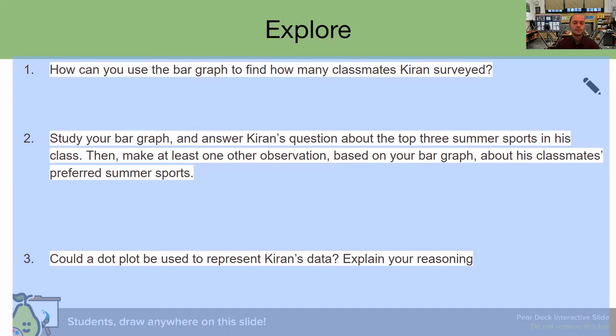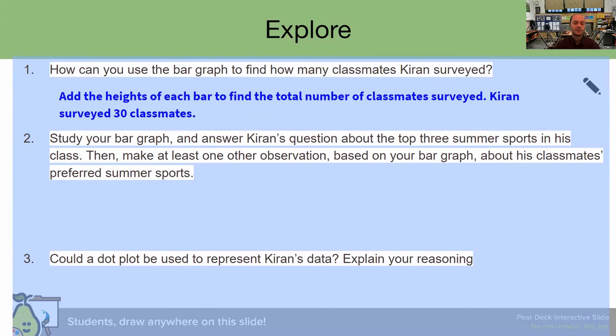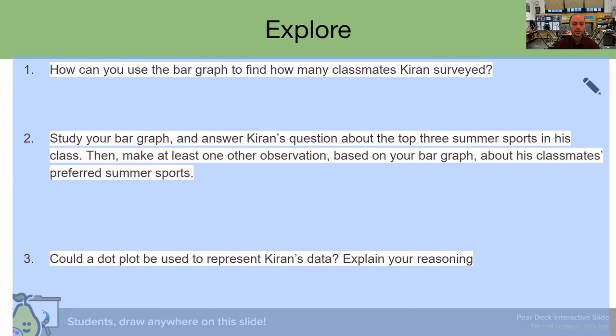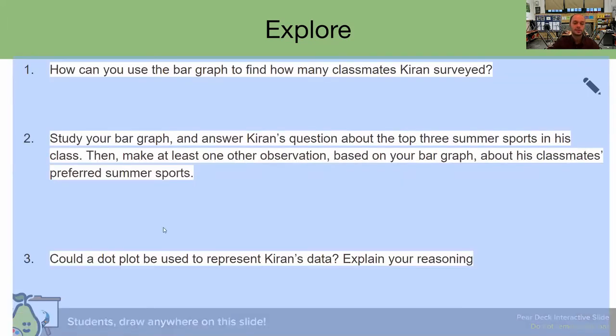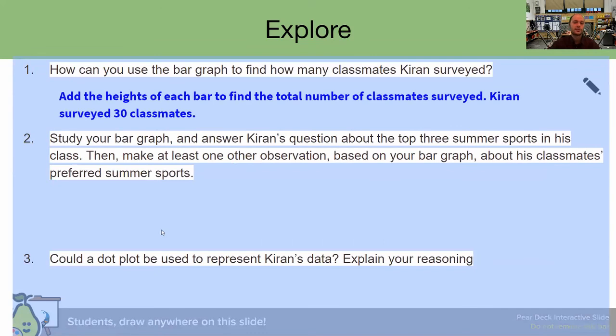All right, welcome back. First question reads, how can you use the bar graph to find how many classmates Kieran surveyed? Well, we kind of already answered this question, but please pause the video and let me know. What do you think the answer is? All right, welcome back. If you said to add the heights of each bar to find the total number of classmates surveyed, and that Kieran surveyed 30 classmates, you are correct. We can simply check this by going back. If we add 4, 7, 5, 5, 2, 2, 3, and 2, you will get 30. So that's how we know that he has surveyed 30 students.